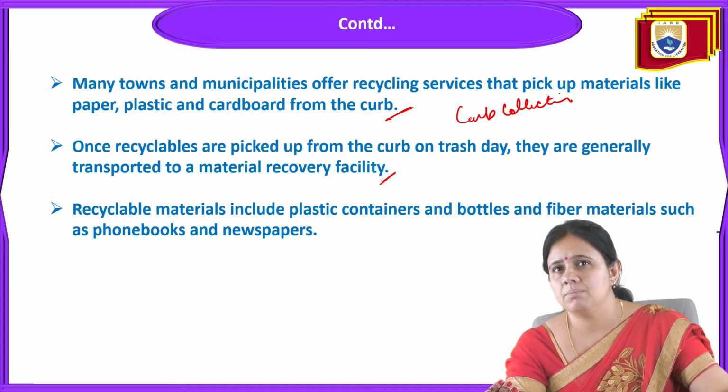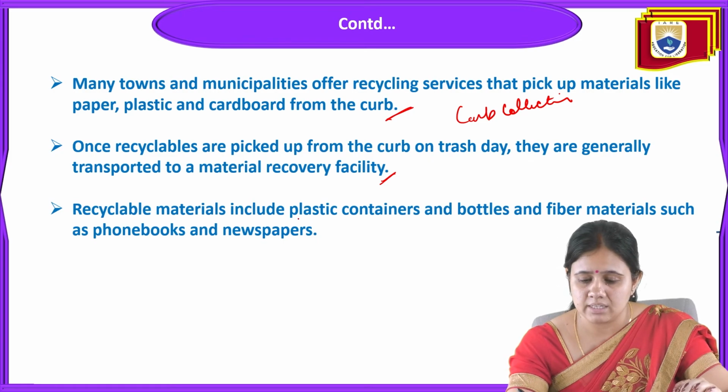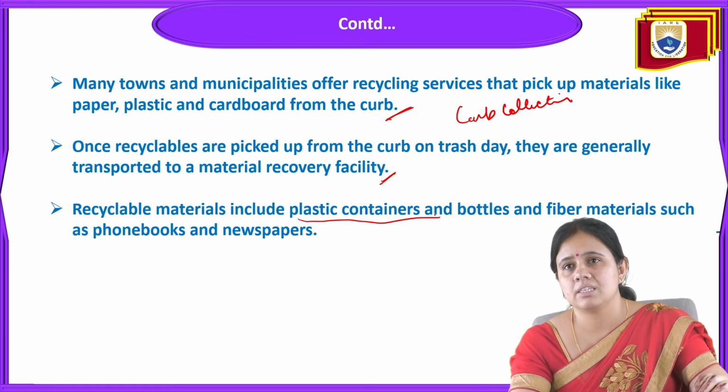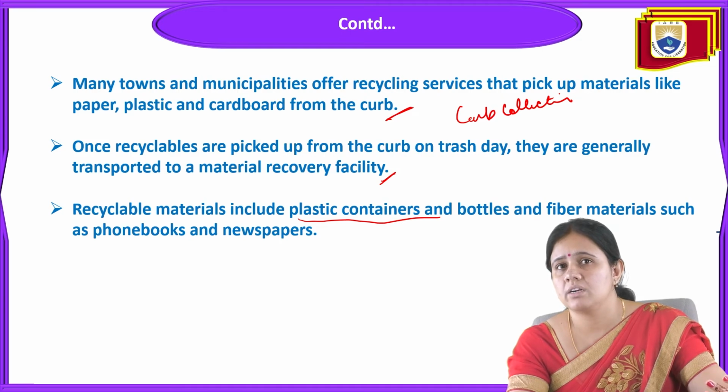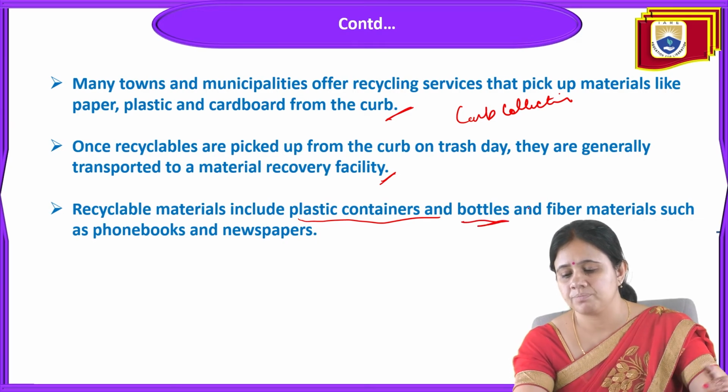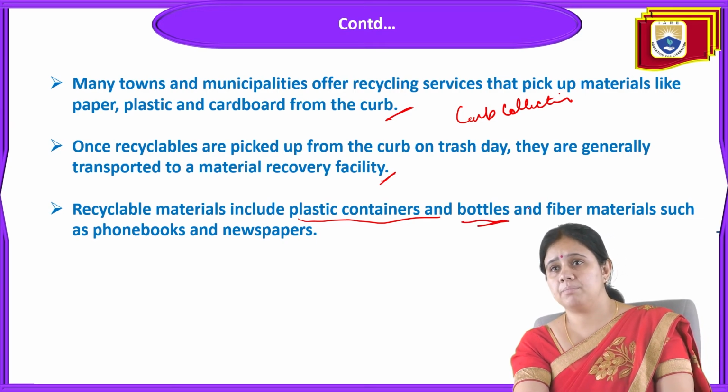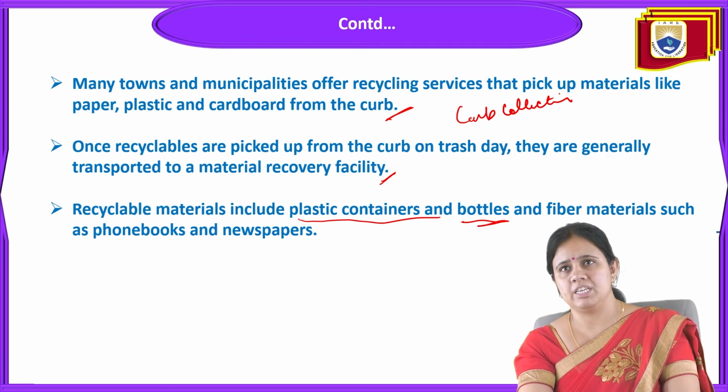The recyclable materials include all plastic containers. Obviously plastic containers and bottles cannot be decomposed, so they go to this recycling facility. They also include some fiber material, such as phone books and newspaper.